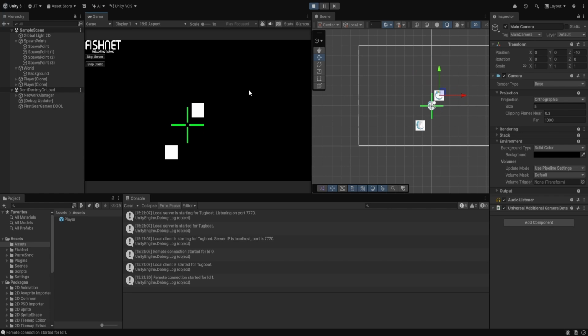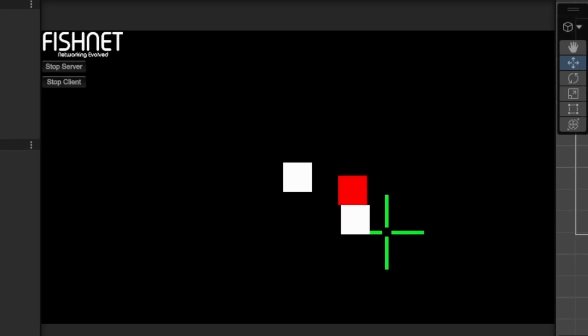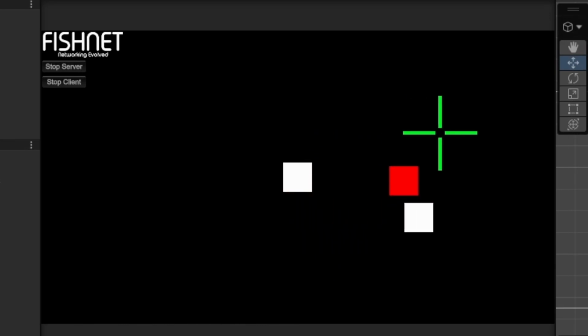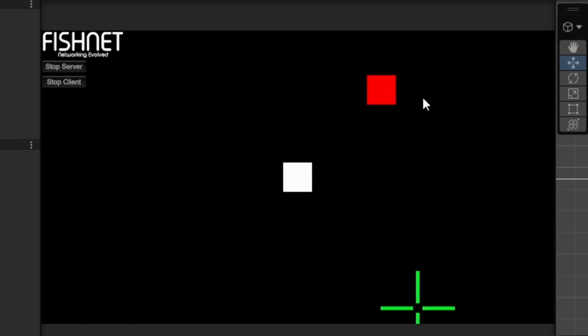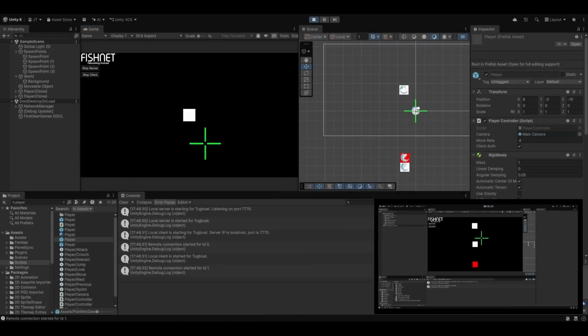Next I wanted to experiment with interactive objects, like this big red movable cube I made. The plan is for maps to contain things like hidden doors, traps, and movable objects, so getting those synced across the network is going to be very important. Unfortunately, while my big red cube worked perfectly on the host, other clients couldn't interact with it correctly at all. Even worse, the server and clients completely disagreed about where the object actually was. The server knew the correct position, but the clients didn't, which caused some pretty major desync issues.